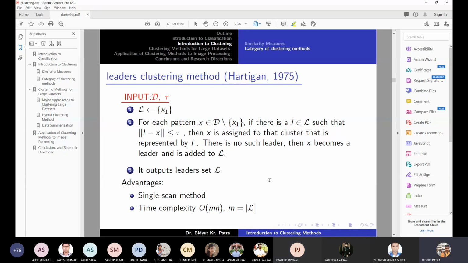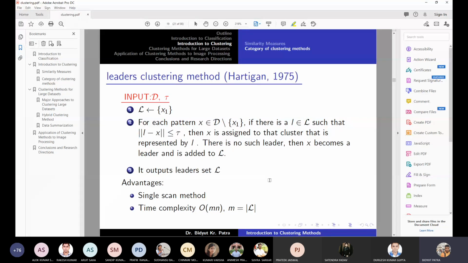See, leader is a number, right? Threshold is a distance. And this is a number. Let's say distance is measured in centimeter, or kilometer, whatever it is, that is the unit. But this is the number. How many clusters or how many leaders, the two are different. There is no direct relation. But obviously, if you increase the distance, the number of leaders will reduce. If you reduce the distance, the number of leaders will increase. So that type of relation is there.